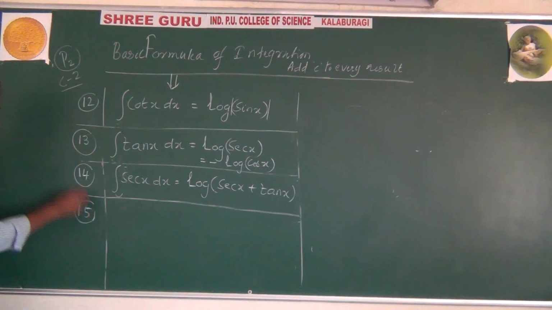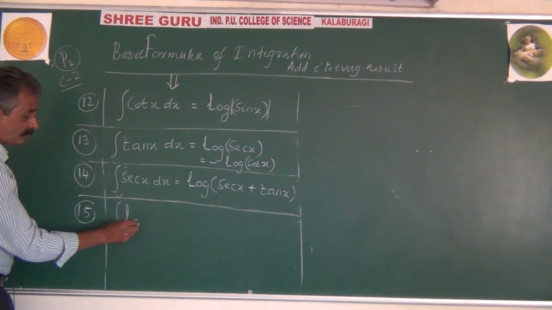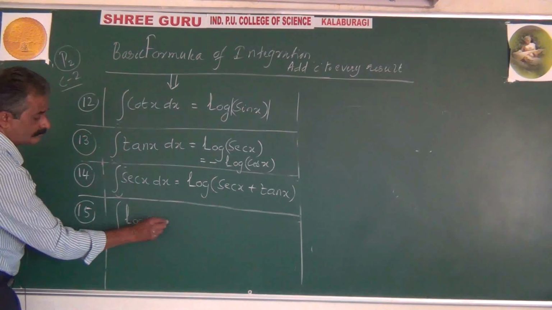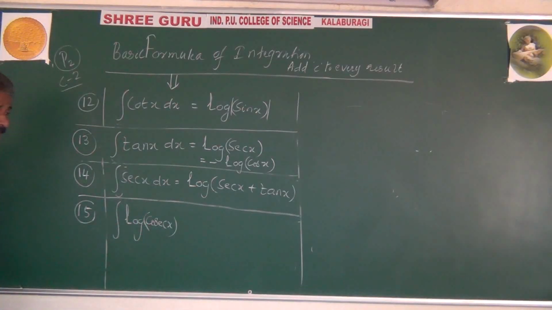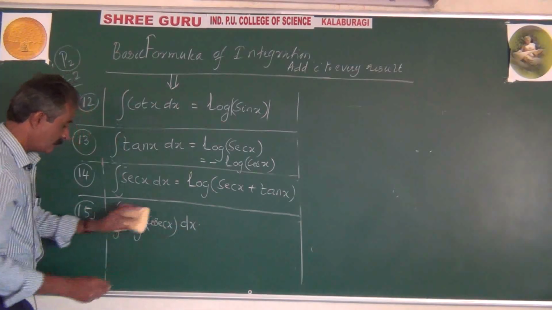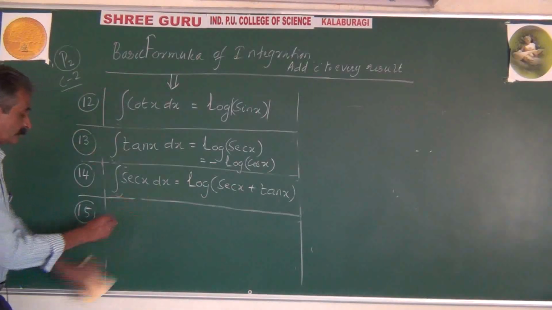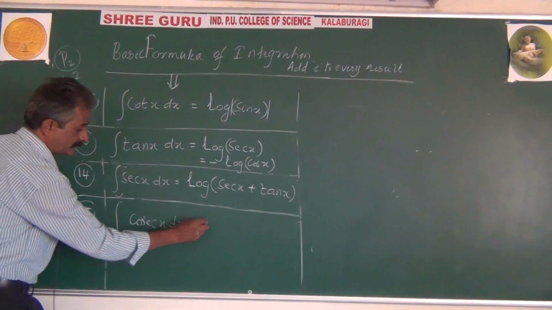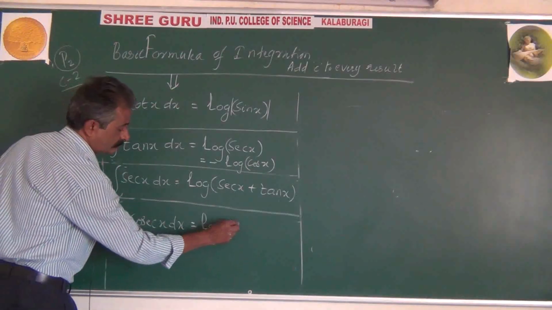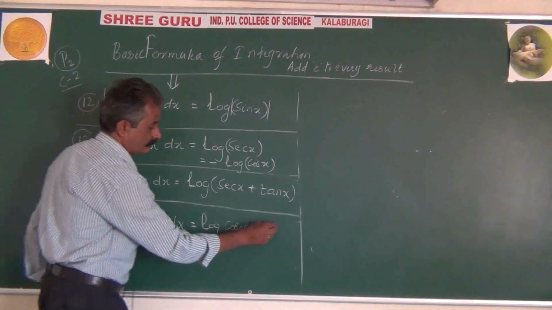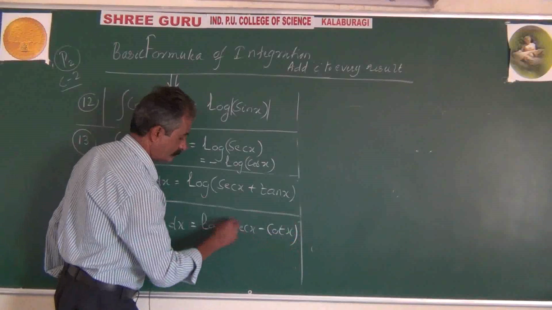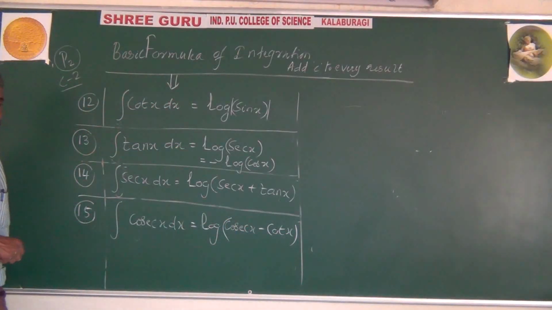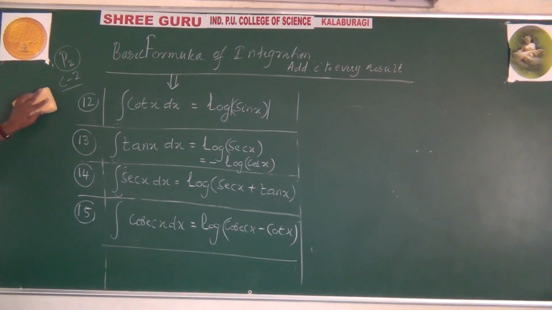The 15th. The same track we can follow for integration of cosec x. Integration of cosec x dx will be equal to log of cosec x minus cot x, with modulus understood. Please put one horizontal line below every formula for your easy understanding.